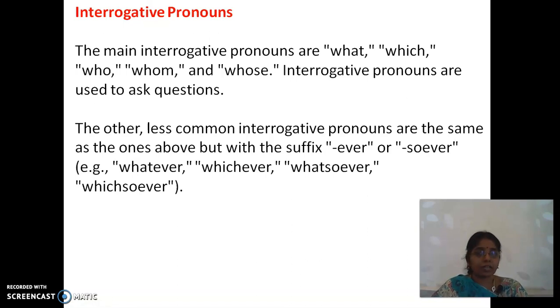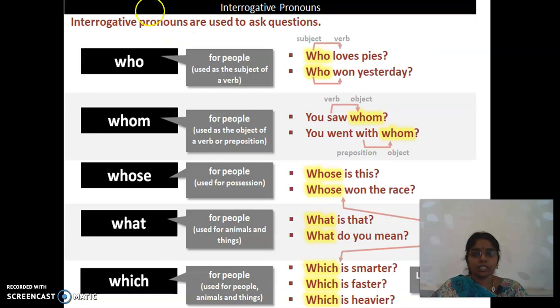Some pronouns which are less common, and most of the time will not be used, are whatever, whichever, whatsoever, whichsoever. They will have the suffix ever or soever. So, interrogative pronouns are given in this tabular column.